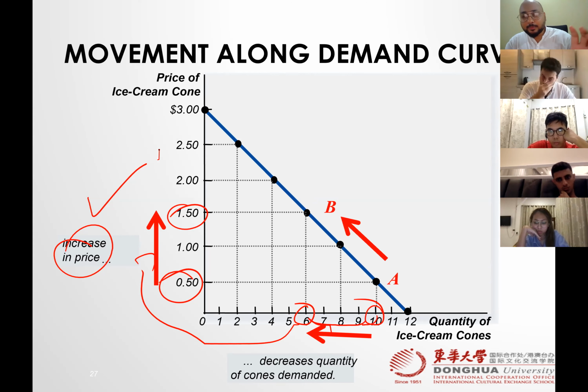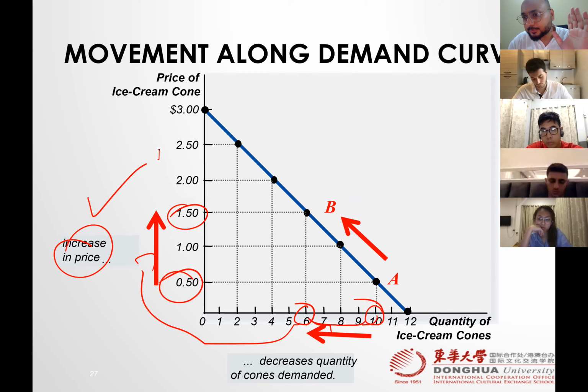So whenever the word comes to you in the news, or if a news anchor is saying there's a movement in demand, what does it mean? It means only one factor influences the quantity demanded, and that is the price.